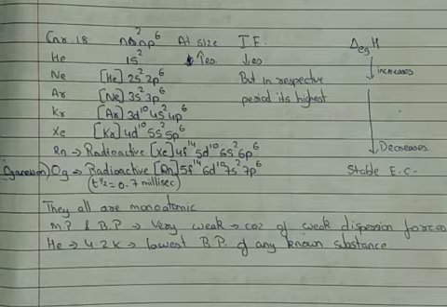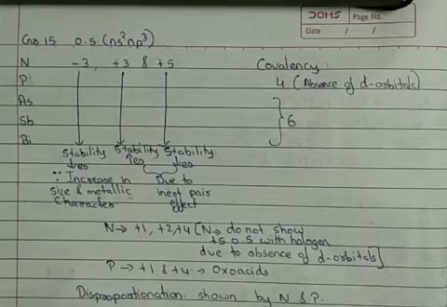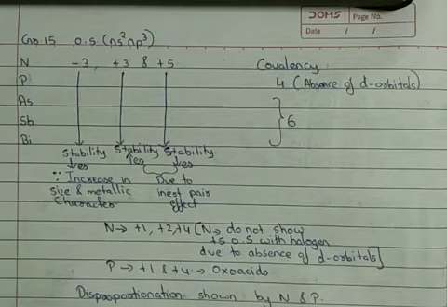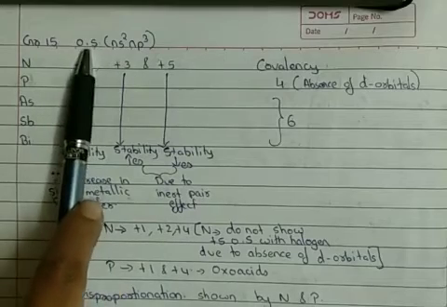So till now we have discussed the elements of group 15, 16, 17, 18. We wrote down their electronic configuration, we saw their general properties with their trends, and wherever we have seen exceptions, we have explained the reasons for why the exceptions exist. After doing the properties of group 15, 16, 17, 18 elements, the next concept we have to see is their oxidation state, which is also written as OS.